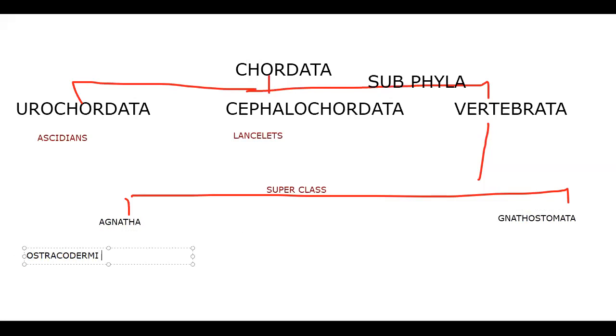Ostracodermi, Cyclostomata. Gnathostomata is further classified into Chondrichthyes,